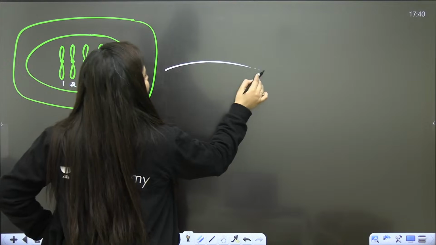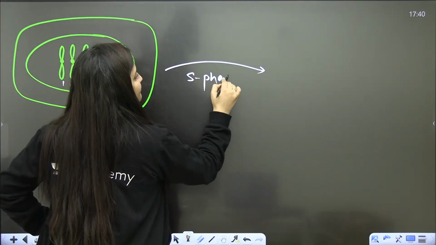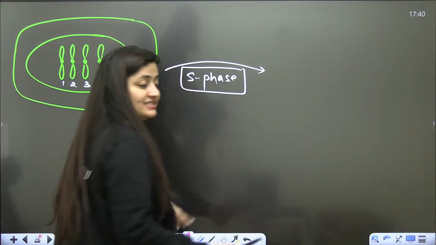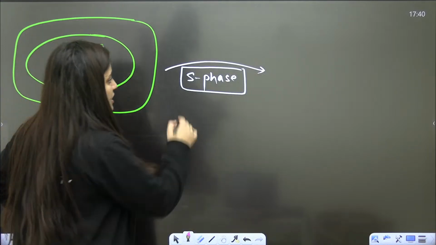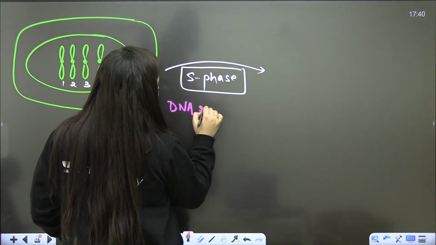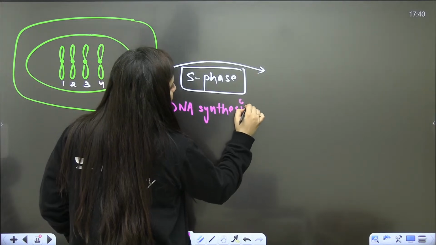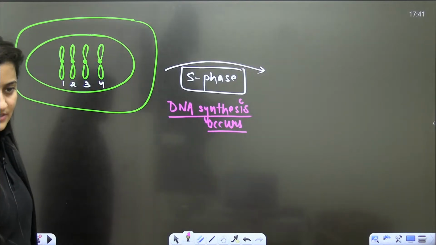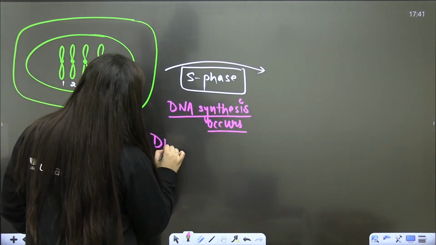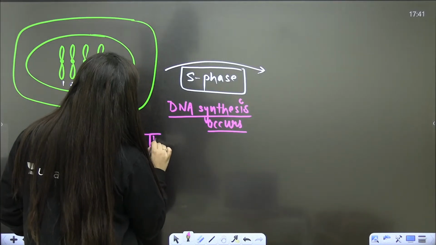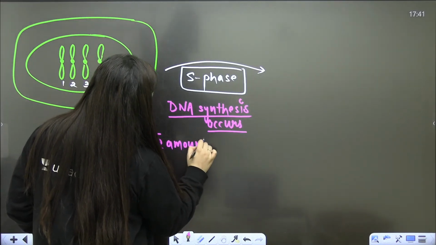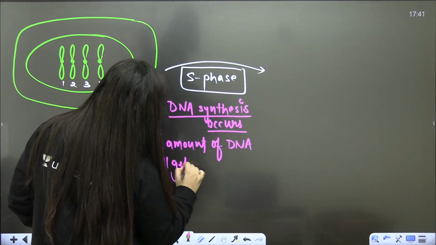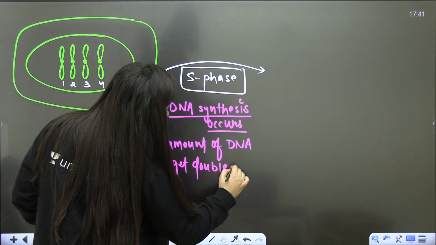So after S phase, it's very important. Whatever enzymes are required in S phase will also be synthesized in the G1 phase. S phase is a phase in which DNA synthesis occurs. The amount of DNA will get doubled here.